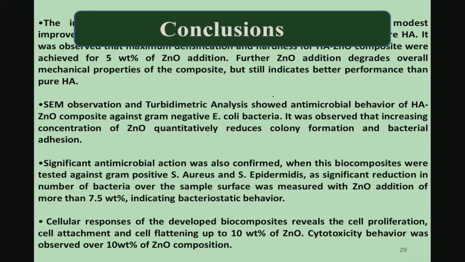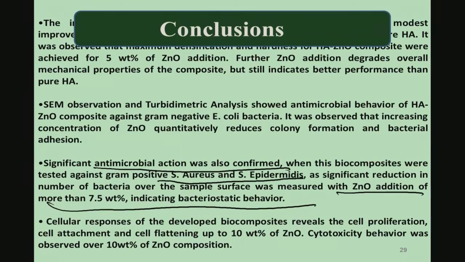So, to conclude, significant antimicrobial action has been confirmed for hydroxyapatite zinc oxide using S. aureus and S. epidermidis strains, which are more pathogenic strains, and it was measured that zinc oxide addition of more than 7.5% indicates bacteriostatic behavior. Now, regarding cellular responses of this material, cell attachment and flattening is observed only up to 10%.